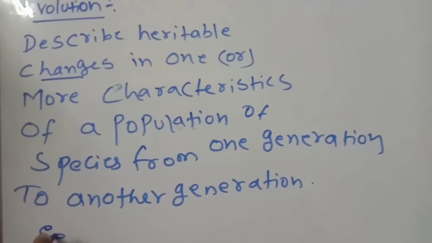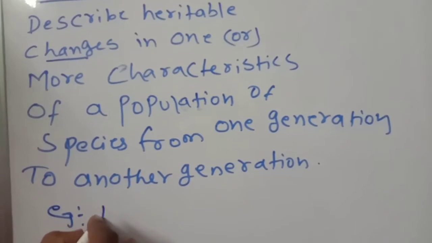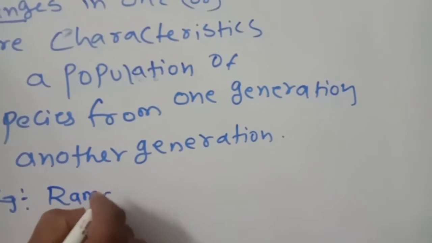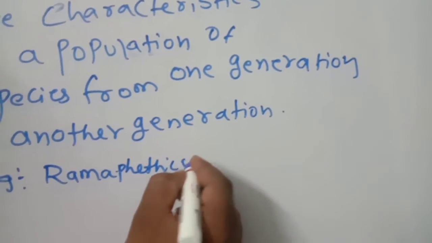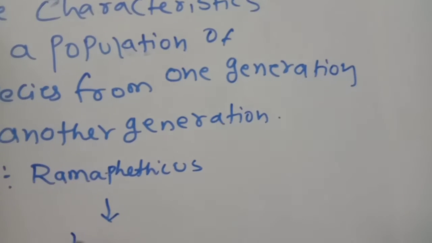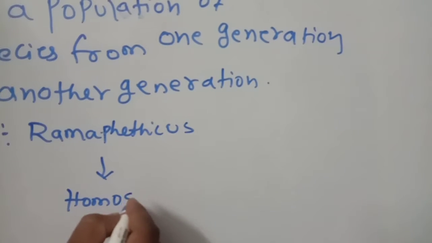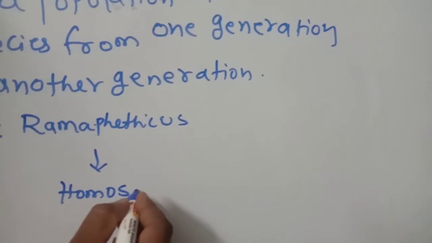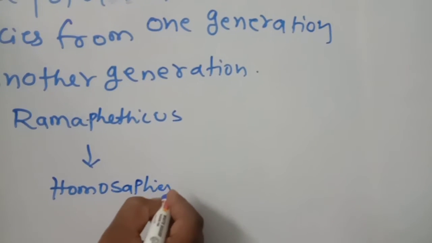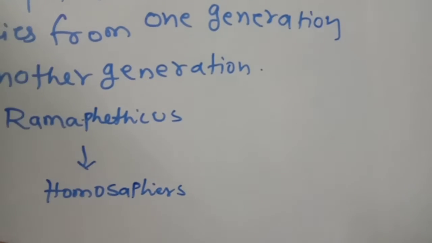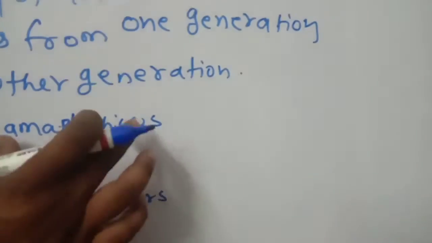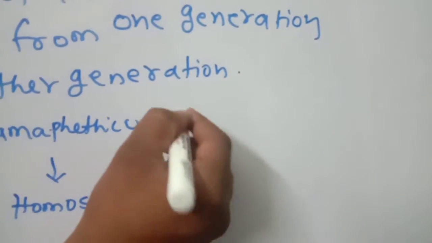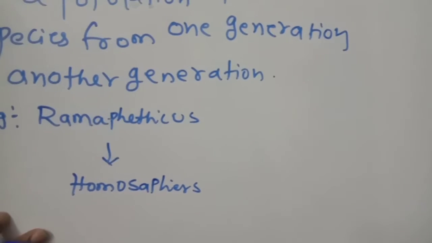For example, for clarity, you know very well, Ramapithecus to Homo sapiens. Both are related to mammals. Both are human related, meaning the characters are similar, like gorilla characters here and human-like characters here.